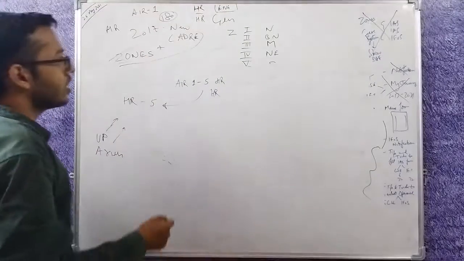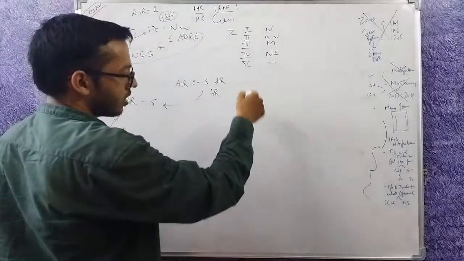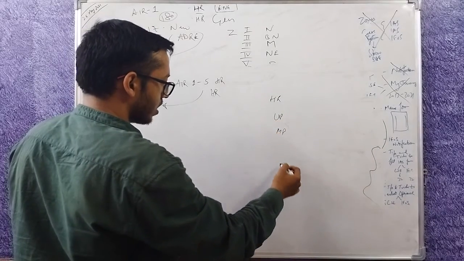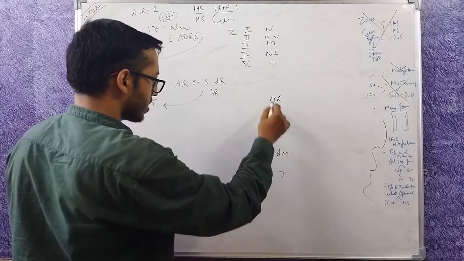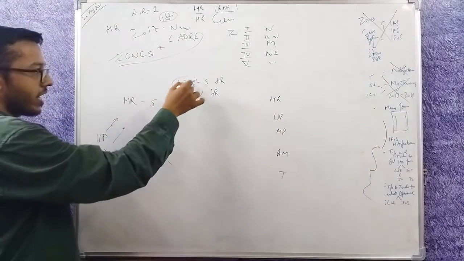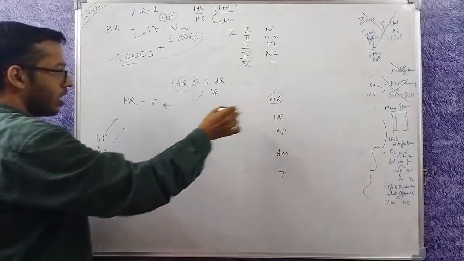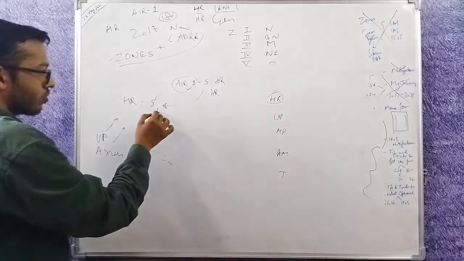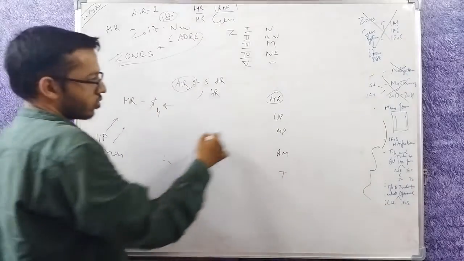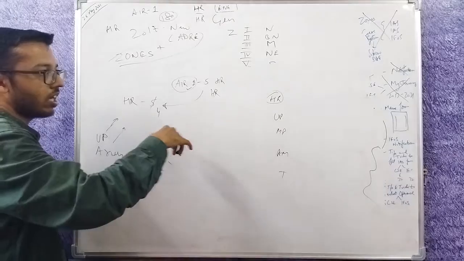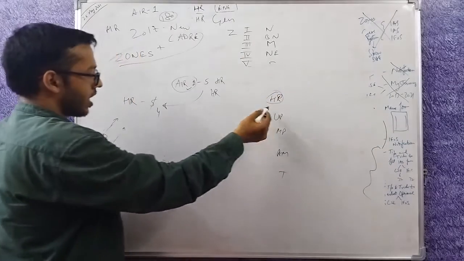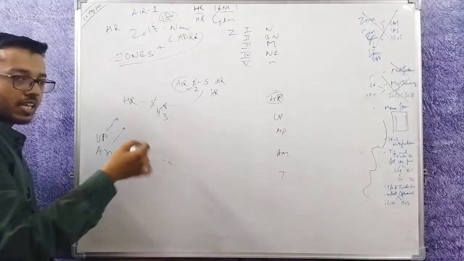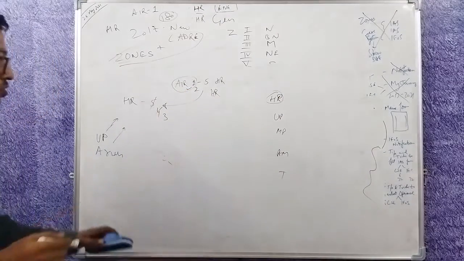Now let's say all of them have filled the previous zonal system: Haryana, then UP, then MP, then Telangana, then Assam, Meghalaya, etc. So first All India rank 1 will come. Haryana will be seen. Haryana has a seat, so that person will get a seat, and the number of seats will reduce by 1. 4 seats will be left. The next candidate will come. That person has filled Haryana. Haryana has a seat. That person will get a seat. All India rank 2nd will get the seat, and so on.